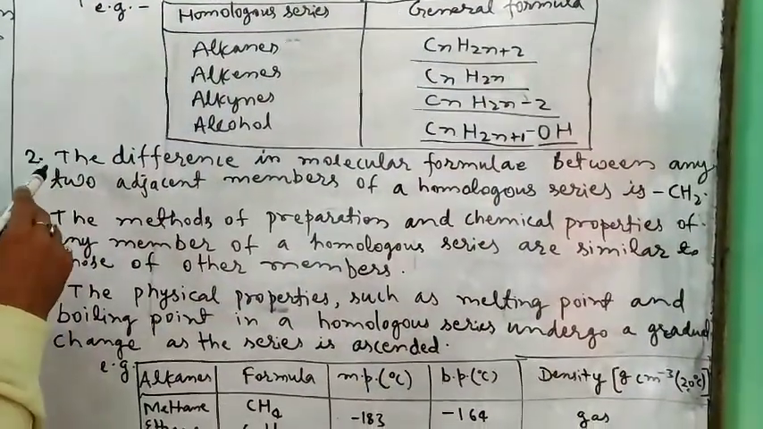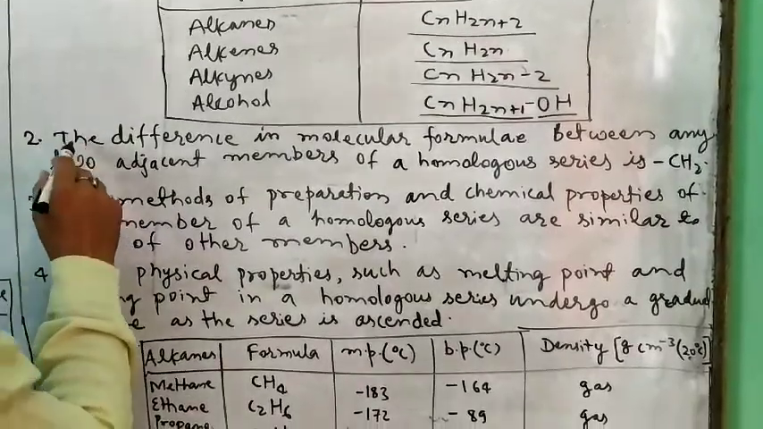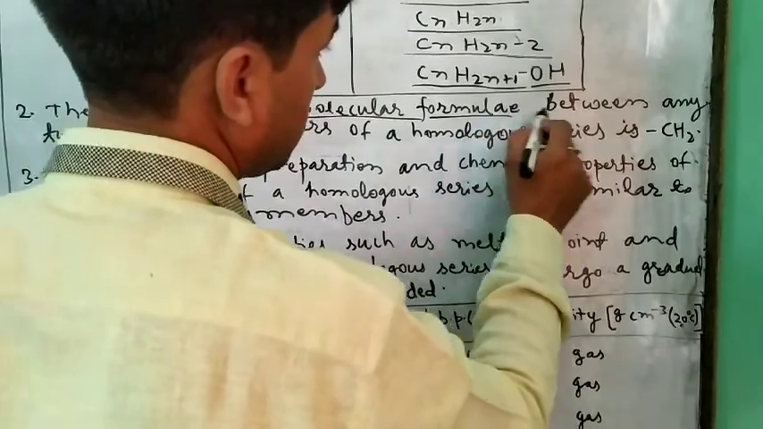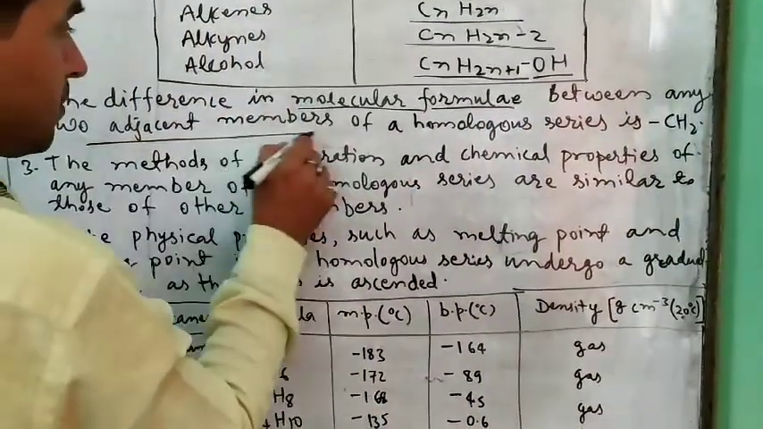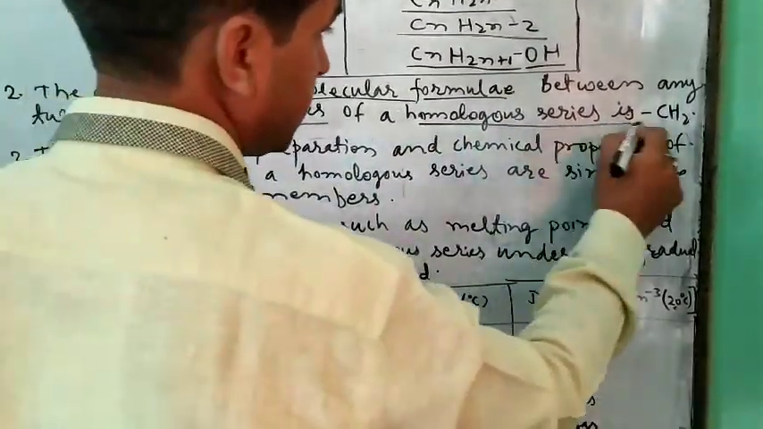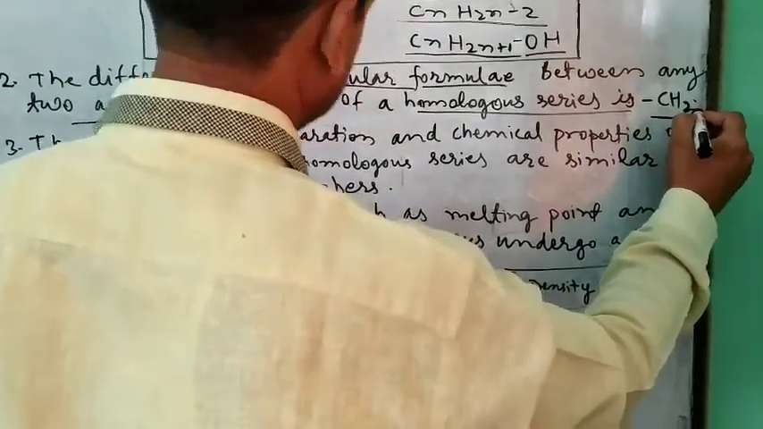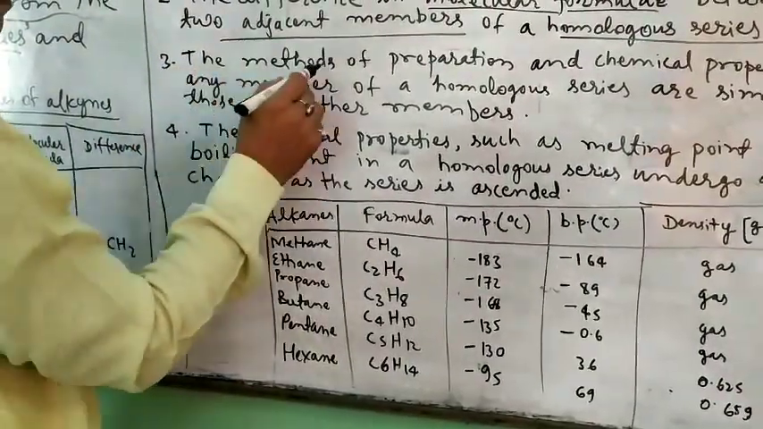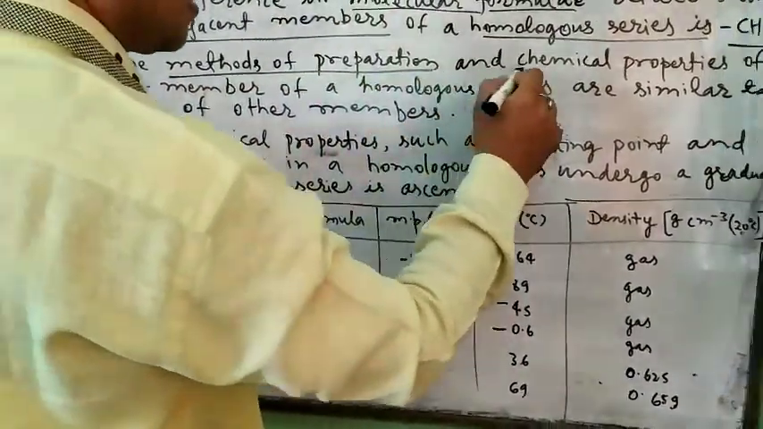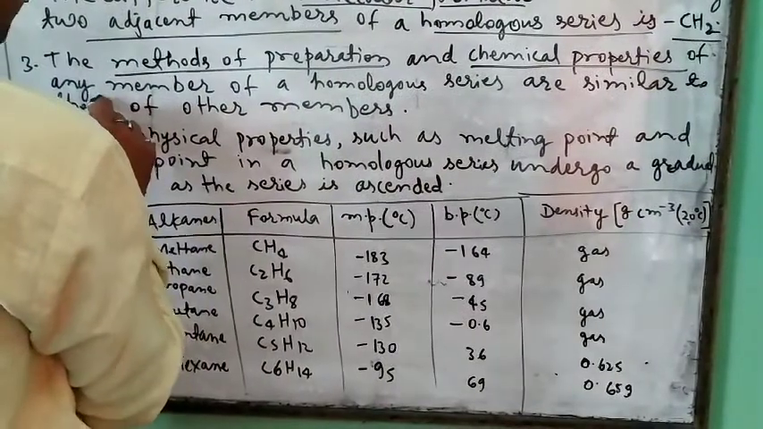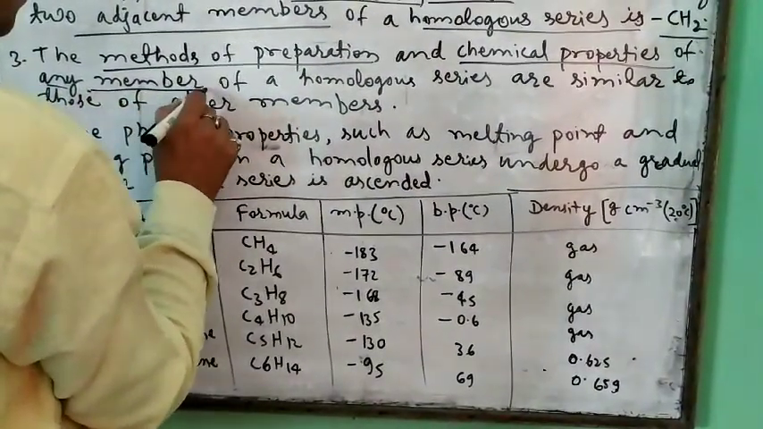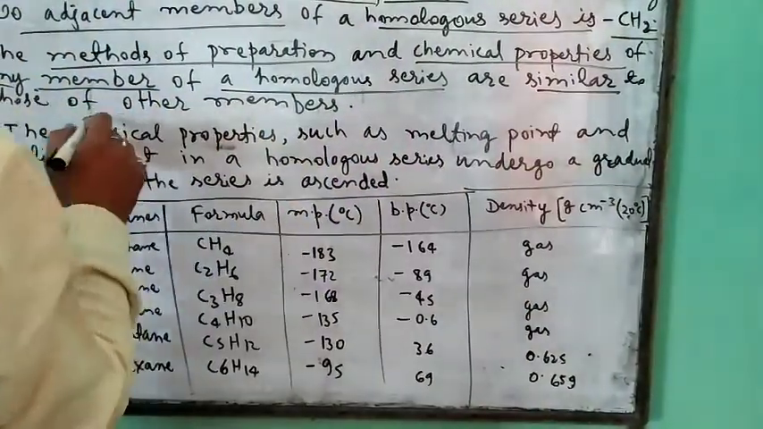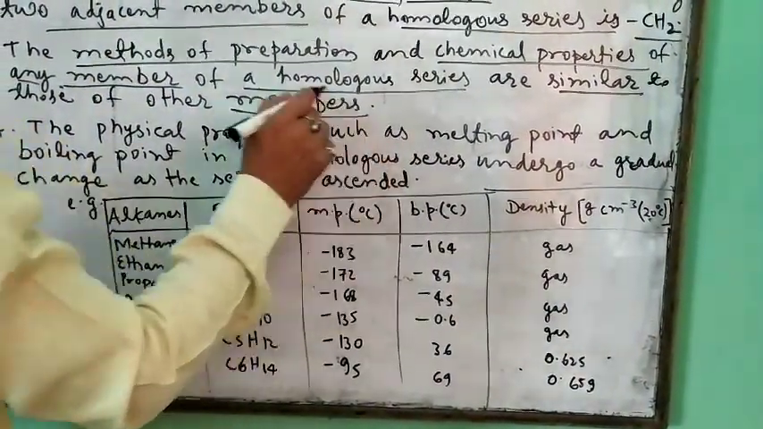The second characteristic is the difference in molecular formulae. The difference in molecular formulae between any two adjacent members of a homologous series is CH2. That is given here. Third, the methods of preparation and chemical properties of any member of a homologous series are similar to those of other members.